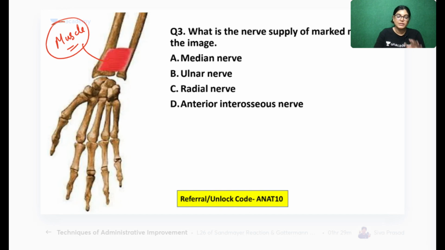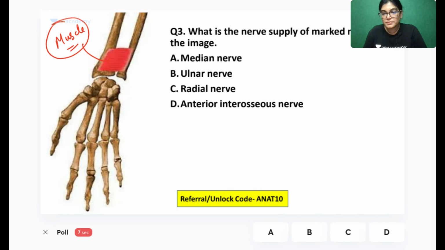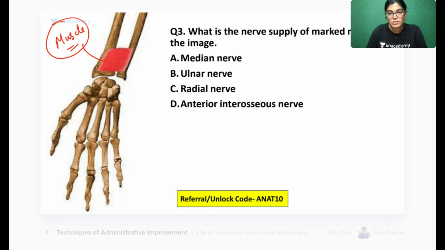We have got 4 options and you have to choose the correct one. A few of you have given the correct answer, and the correct answer is anterior interosseous.